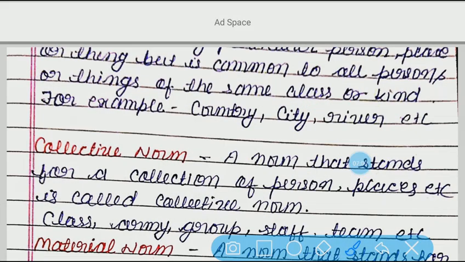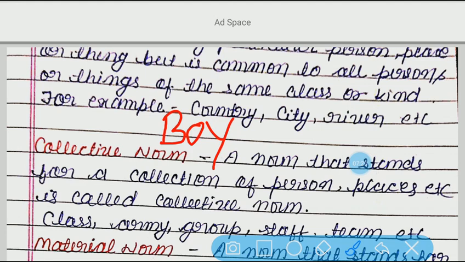So these are the examples of common noun. If I say, tell me, is boy a proper noun or a common noun? So what will be your answer? Of course, you must say this is an example of common noun, because there are various boys like Ram, Shyam, Ghanshyam, Mohan.